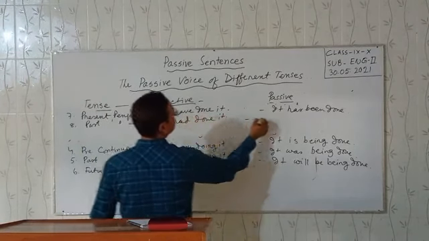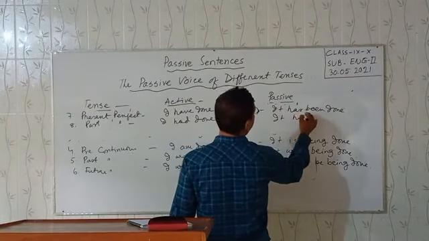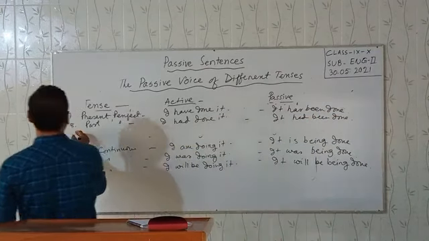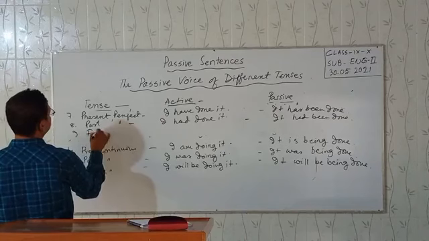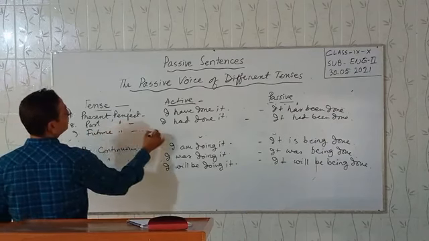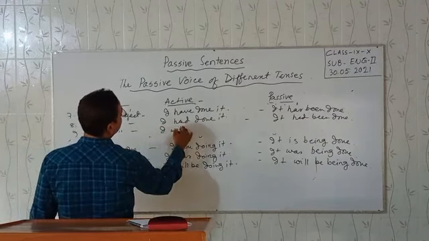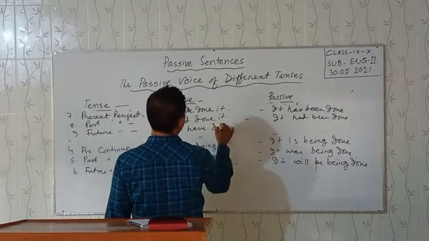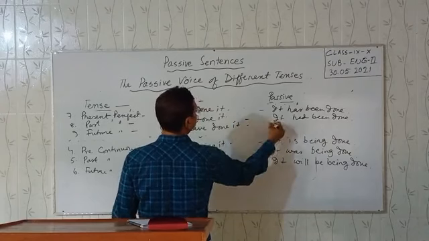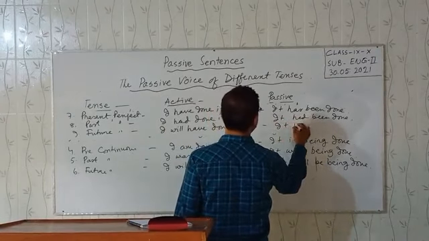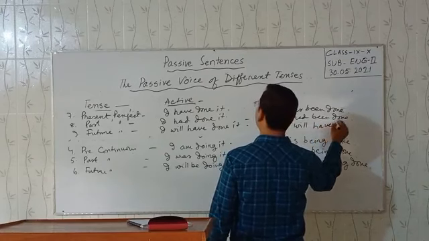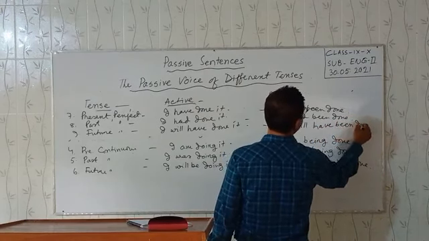It had been done. Future perfect. I will have done it. Passive: it will have been done.